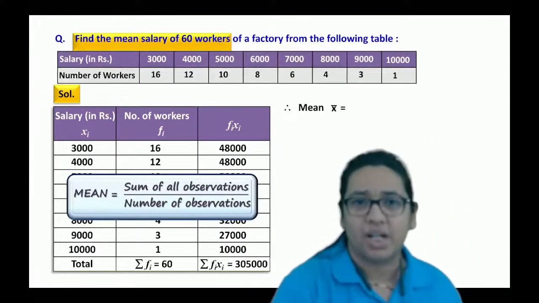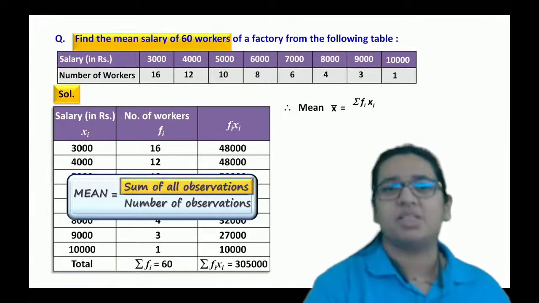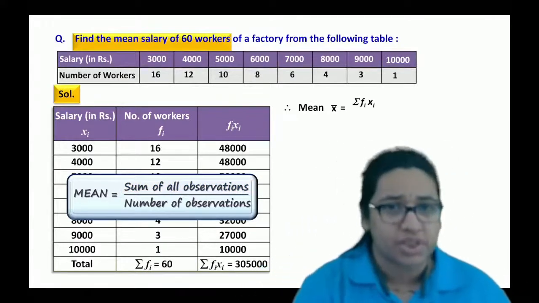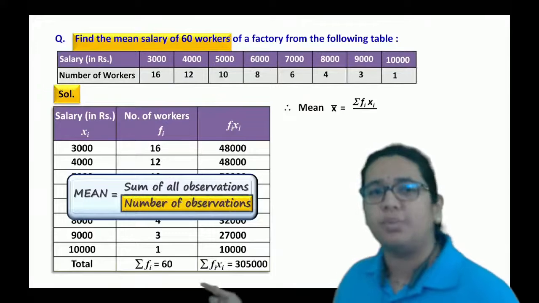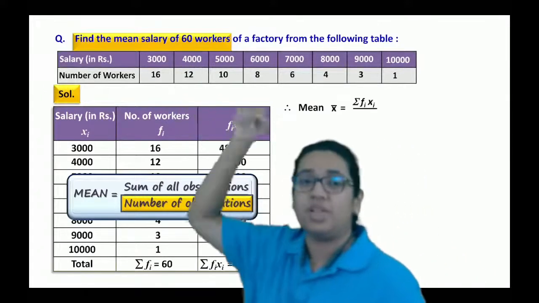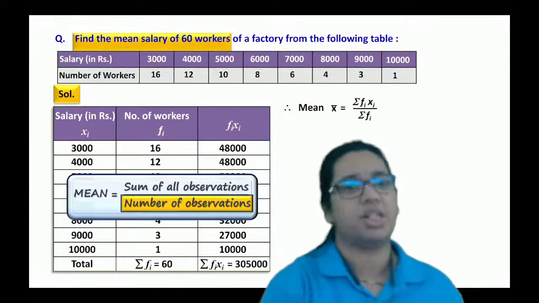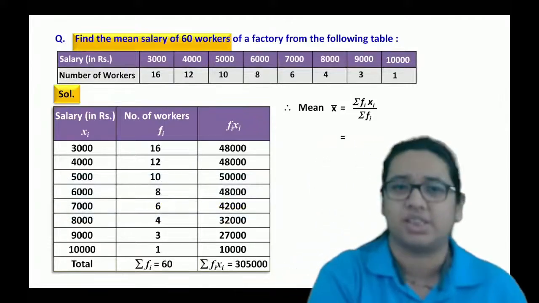Mean is sum of all observations divided by total number of observations, and we have data of 60 workers, so the summation of fi will obviously be 60 here.